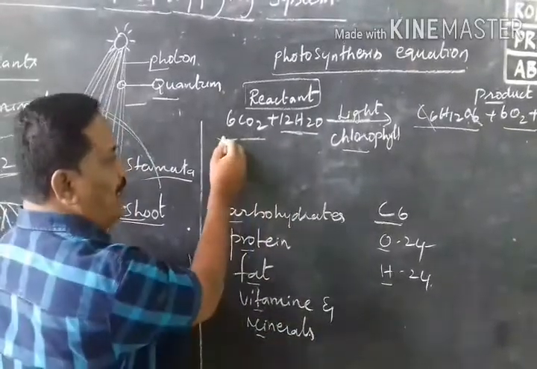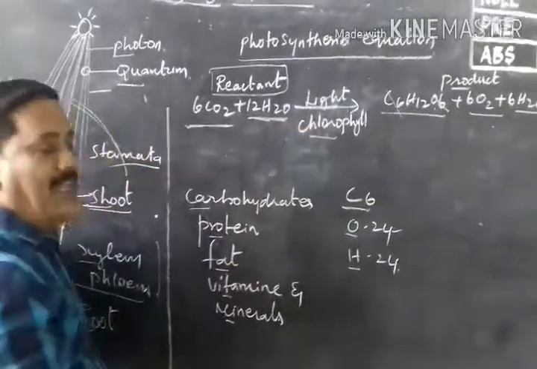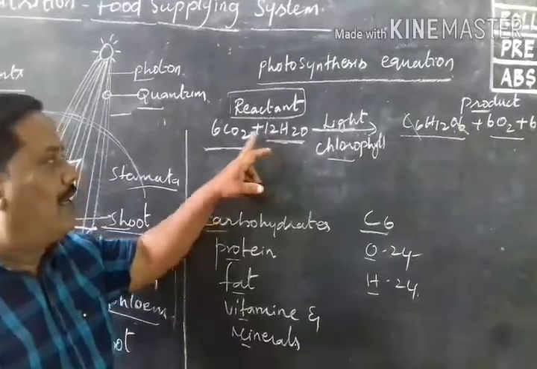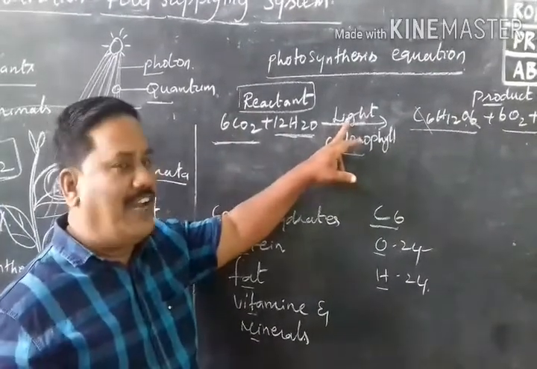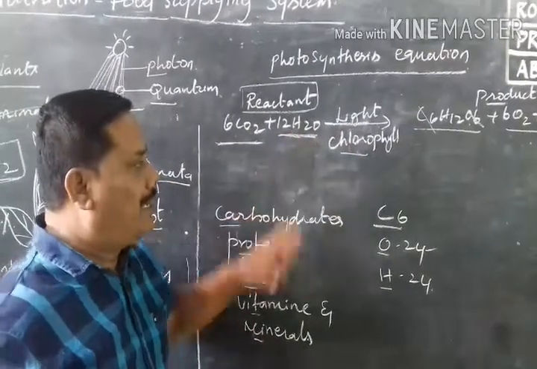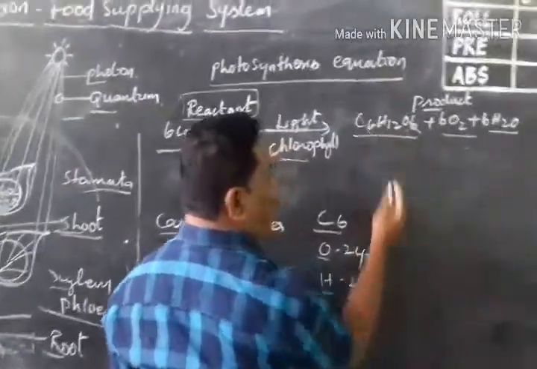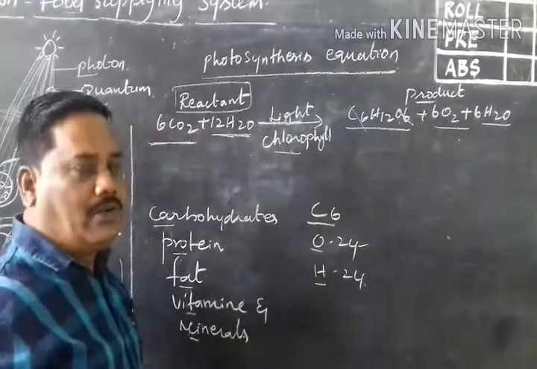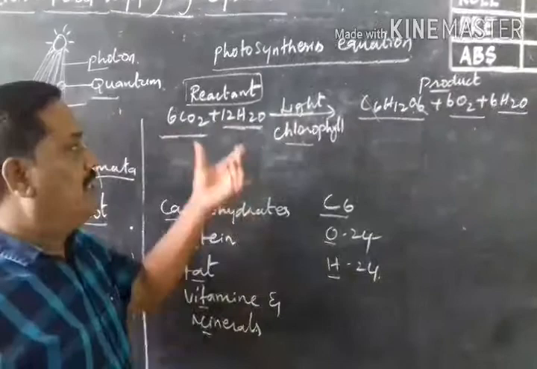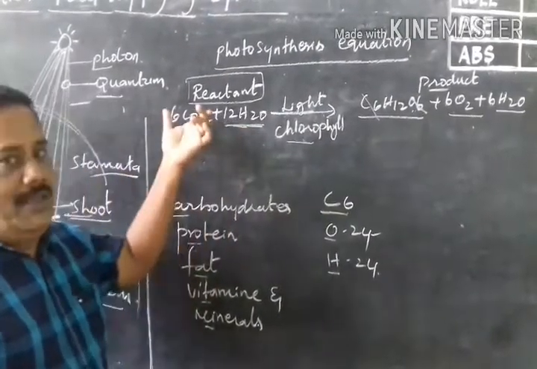How many molecules of carbon dioxide are here? 6 molecules of carbon dioxide and 12 molecules of water. They react with the help of light and chlorophyll. See, carbon dioxide and water react and produce glucose, C6H12O6. What is the formula C6H12O6? Glucose. Afterward, oxygen and water molecules are produced. This is the photosynthesis equation. It is a very important equation.